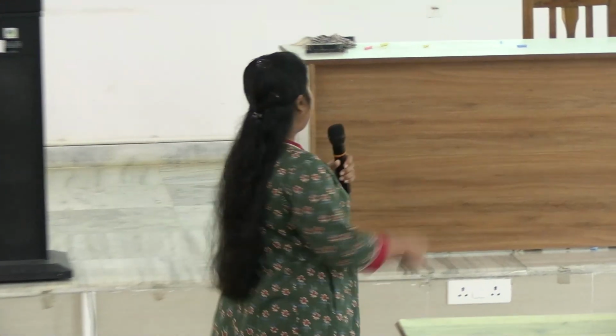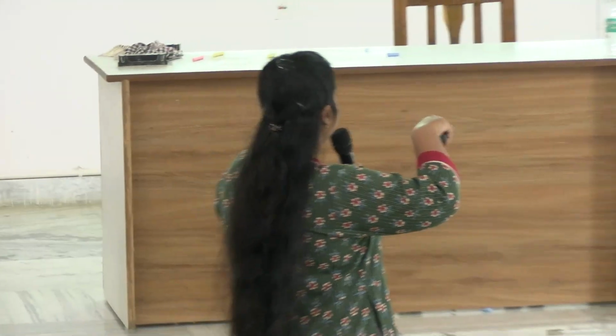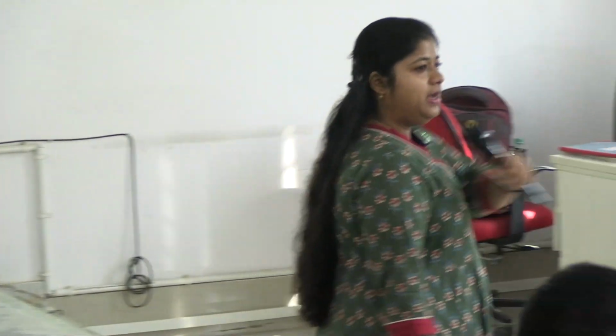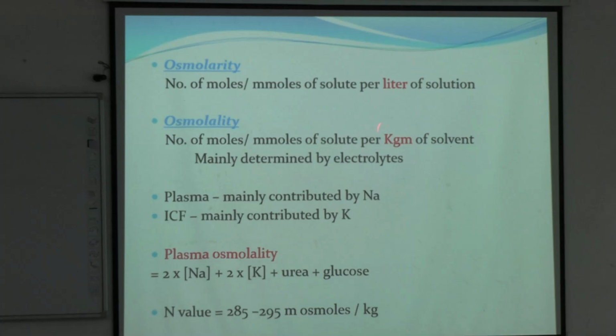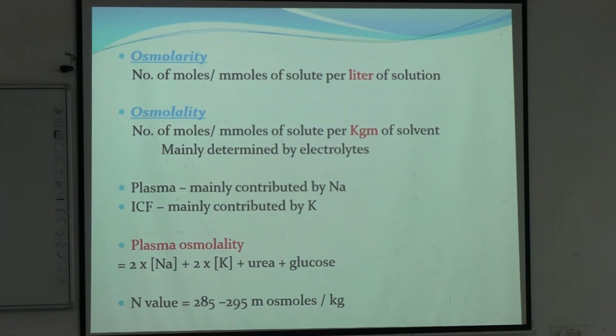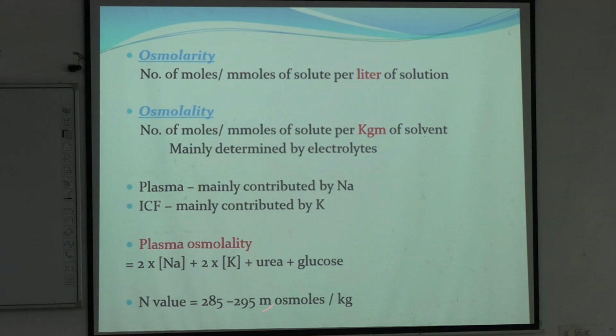Okay, and the normal value of it is within 285 to 295 milliosmol per kg, as this is osmolality, should be millimoles per kg. Clear? So plasma osmolality value is per kg. Okay.